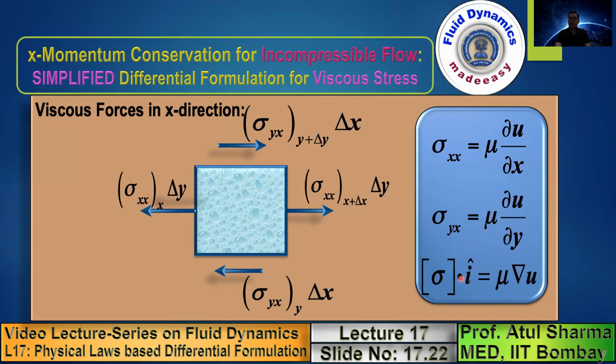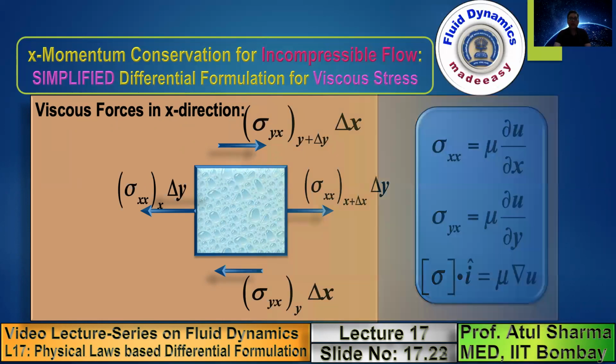So the viscous stress in the x direction, which is sigma x dot I, is given by mu del u by del x I plus mu del u by del y j. This is the simplified differential formulation for the viscous stresses, where this simplification corresponds to incompressible flow, where we have applied the continuity equation, del u by del x plus del v by del y equals 0. This I had shown you for x momentum conservation.